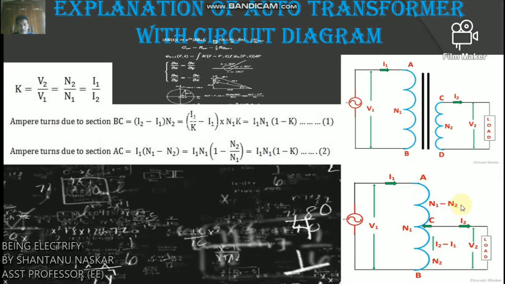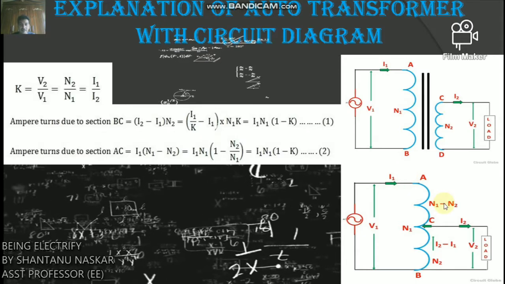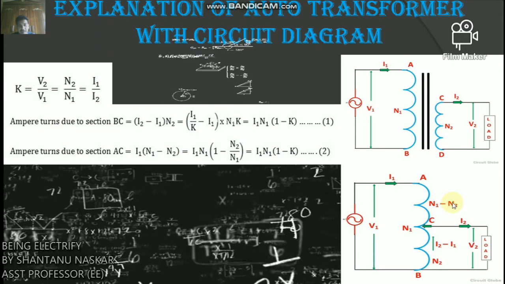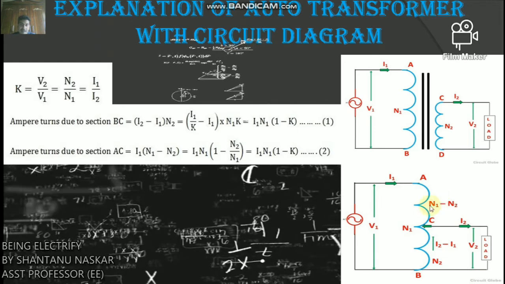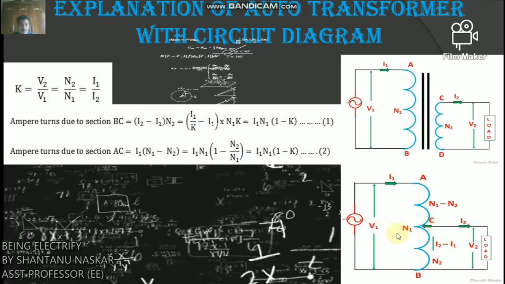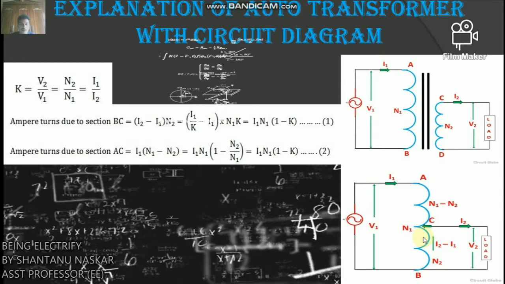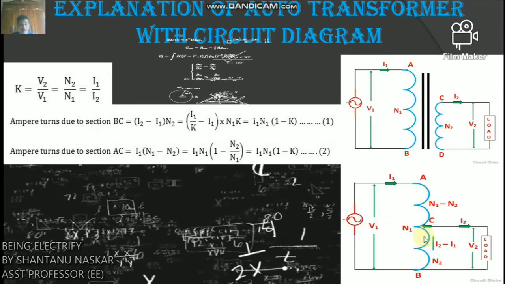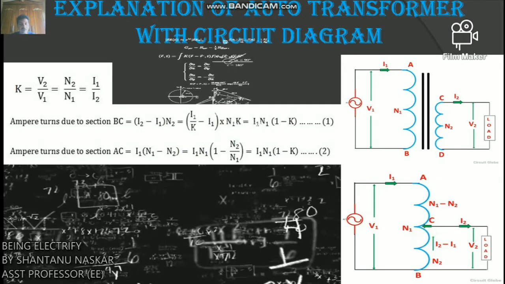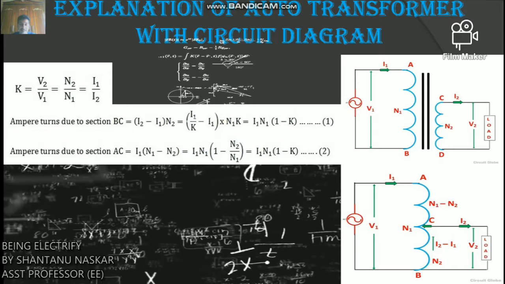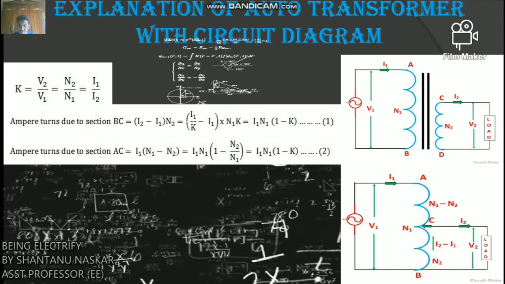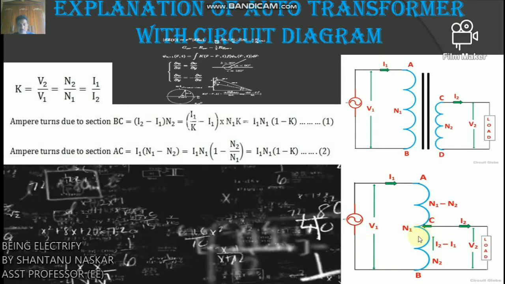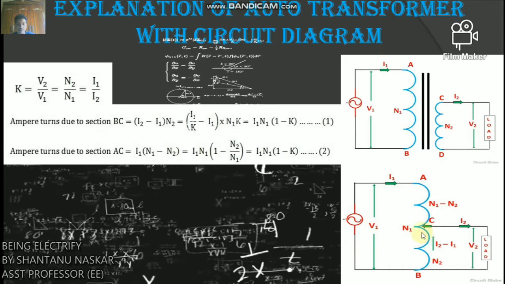While in auto transformer, the primary and the secondary windings are connected magnetically as well as electrically. In fact, a part of the single continuous winding is common to both primary and secondary. Look here, this is a circuit diagram of auto transformer.